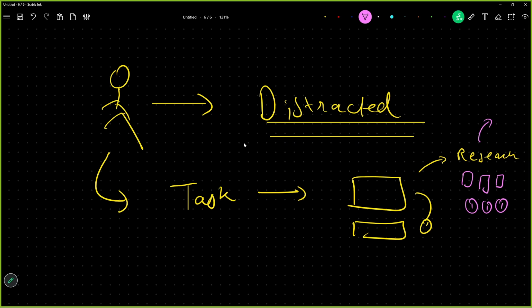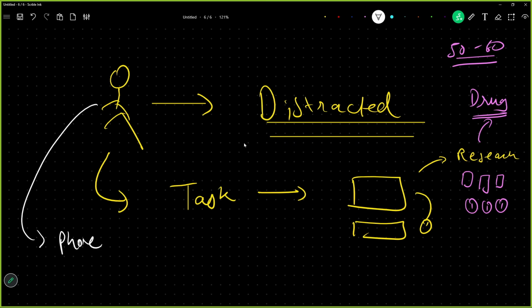Let us say you are discovering the latest drug. You are a pharmaceutical analyst, researching some clinical trials and whatnot. What really happens is that when you read 50 to 60 pages, then you get some small detailed information, so you have to stay really focused. But while you are doing this task, your phone is always ringing, right? Firstly, your friend called up asking, hey, are you coming to play football? Then you spoke to this friend, no, I'm not coming to play football. Then you went back to your task.